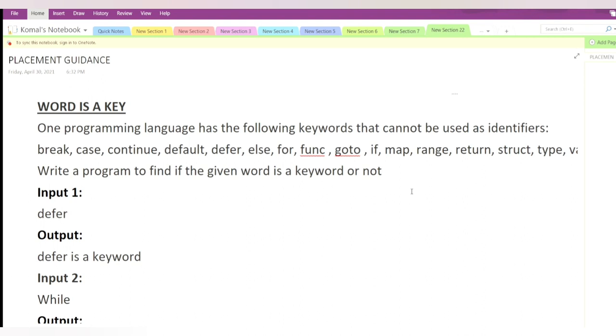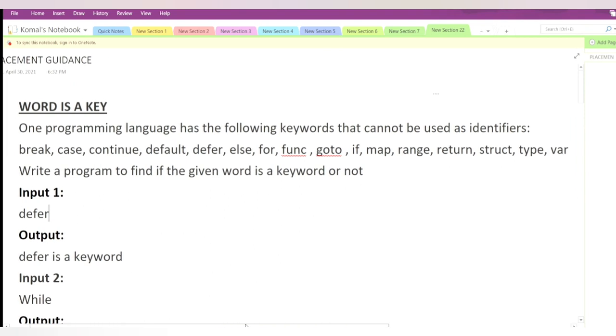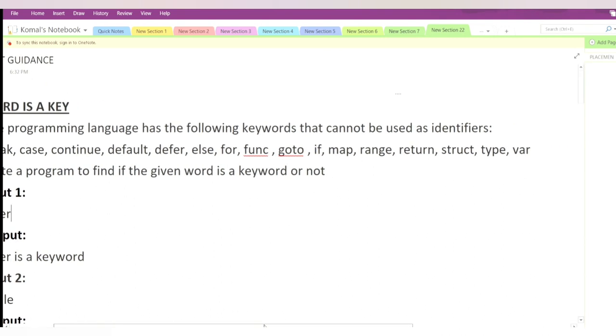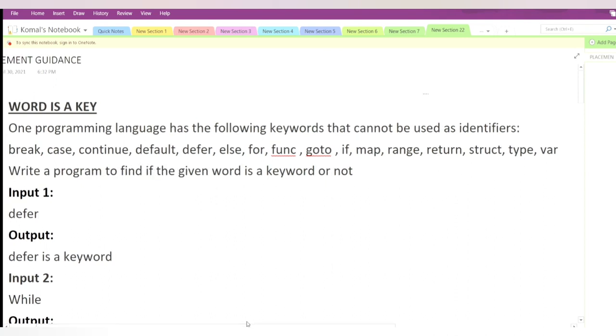So let's get started with the questions. The first question that I have taken is, word is a key. The question statement is, it is given that one programming language has the following keywords that cannot be used as identifiers. So in the question they have given some keywords that we cannot use as identifiers: break, case, continue, default, defer, else, for, function, go to, if, map, range, and so on. There are a total of 16 keywords that we cannot use as an identifier.